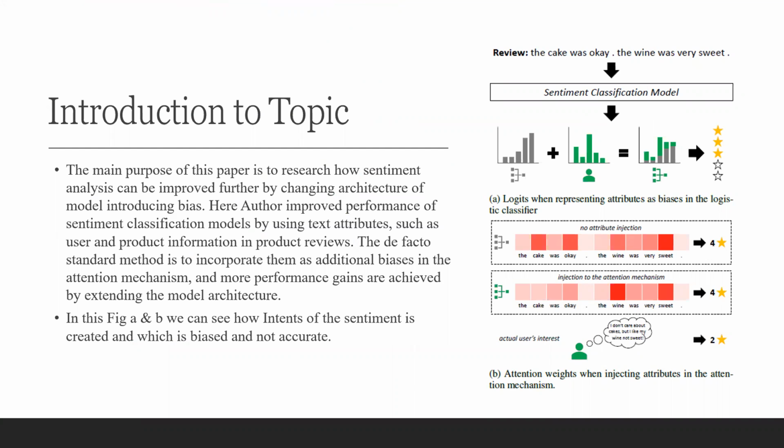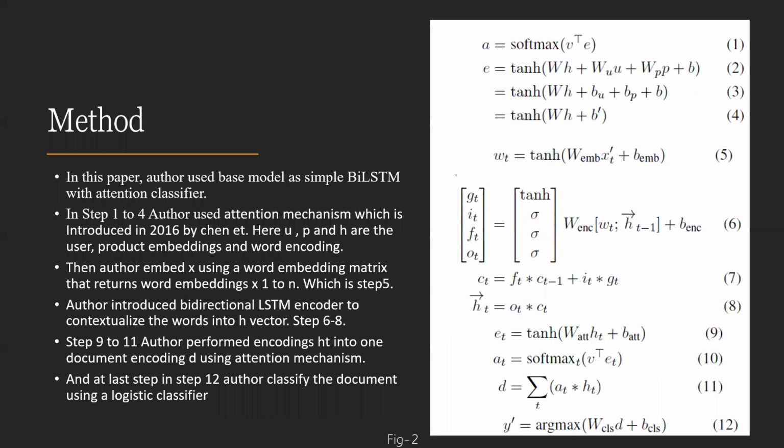bias. In this figure, A and B illustrate different cases of issues when representing attributes as bias and adding those parameters in the attention mechanism. The gray icon designates the model without including features, while the same icon in green designates the model modified for the green users. The main aim is to achieve improvements by only modifying the injected attributes.